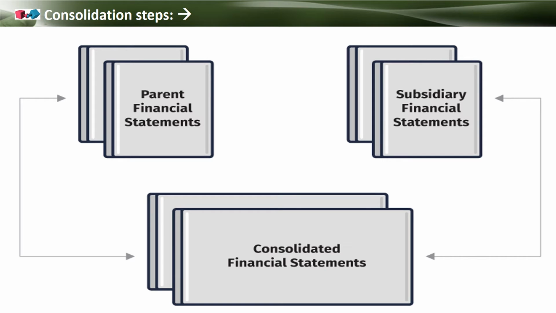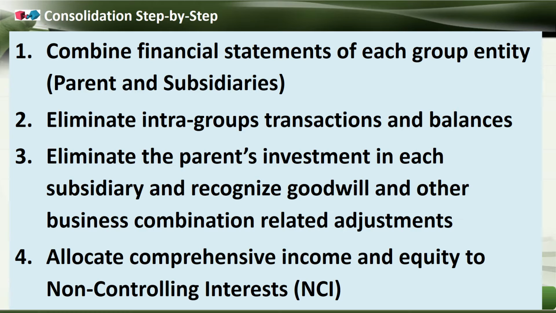So in a simple diagram, we can see the consolidation steps: parent financial statements, and then we take all the subsidiaries' financial statements together, and then we consolidate the financial statements. What are the step-by-step actions for this kind of consolidation? First of all, we combine the financial statements of each group entity, that means parent and subsidiaries.